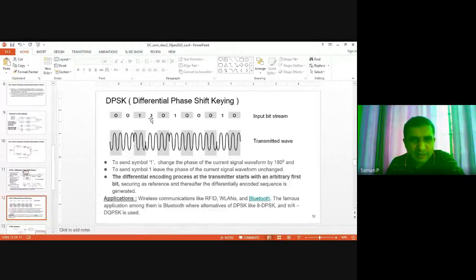Again, if you want to send a 1 again, then again it is phase shifted by 180 degrees. So this again became like this, but this data is 1, not 0. And if a 0 is to be transmitted, just continue the previous waveform. So you can see here 0 is to be transmitted and we are just continuing the previous waveform.